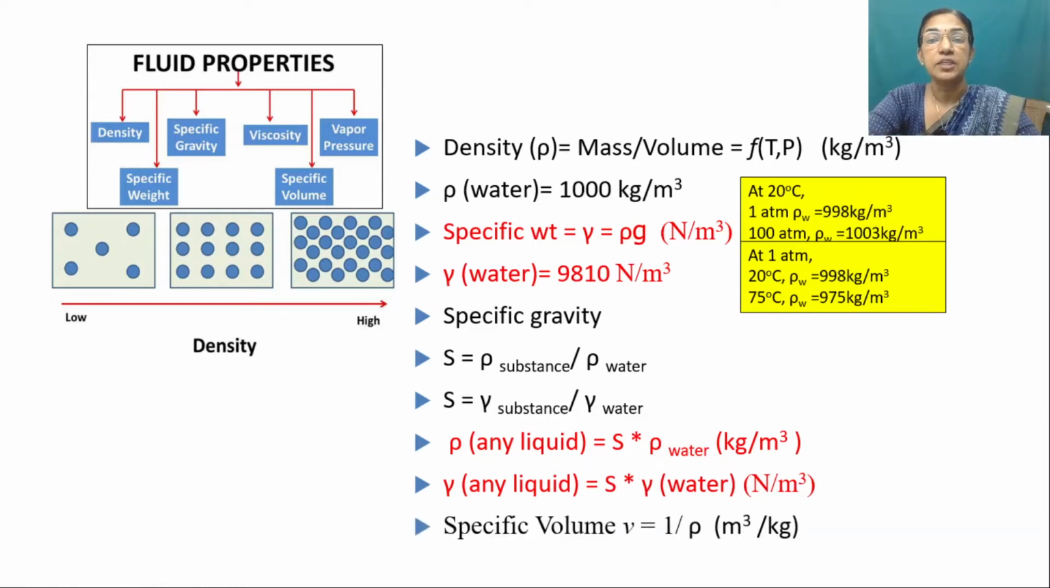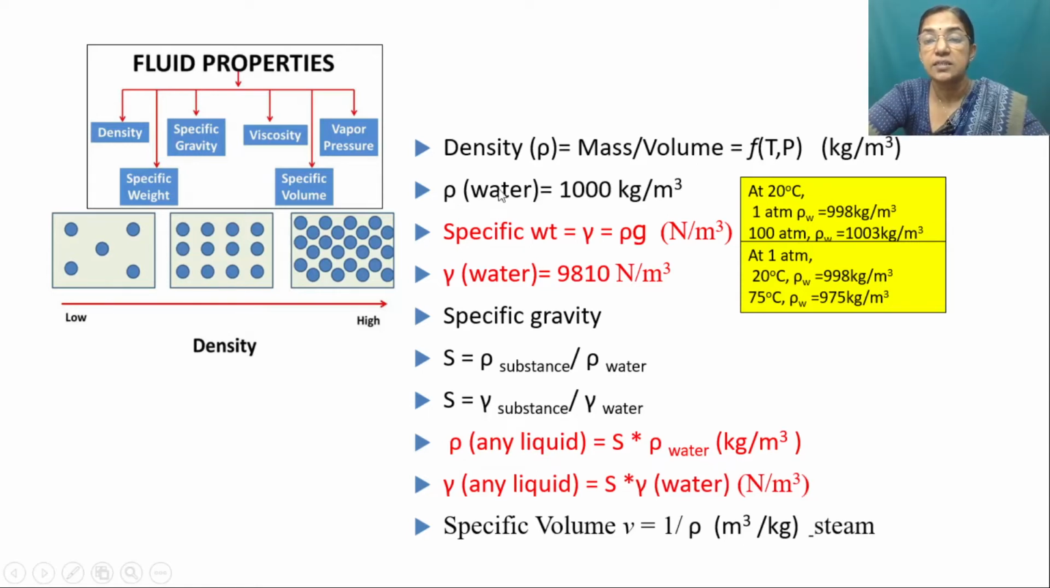Now let us come to specific volume. Specific volume is equal to volume per unit mass, or equal to 1 by rho. In general, specific volume is not used for liquids, but it is used for gases. So let us study the relationship among density, specific weight, specific gravity and specific volume using a problem.